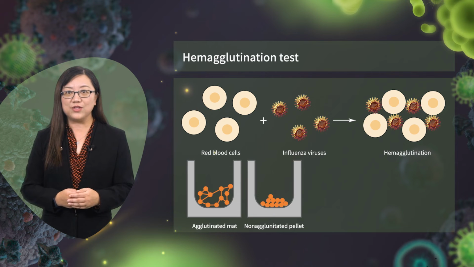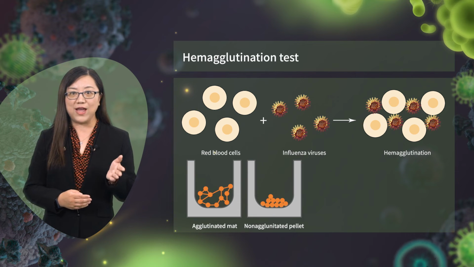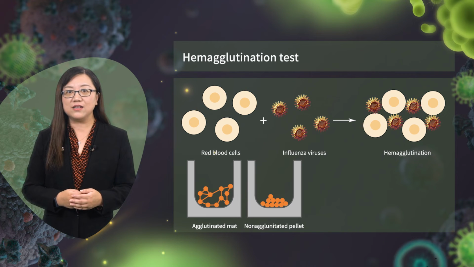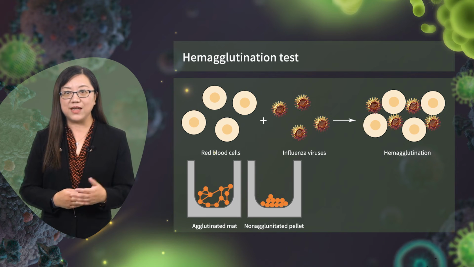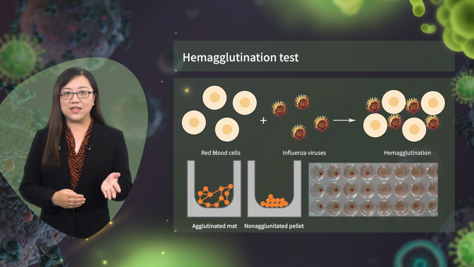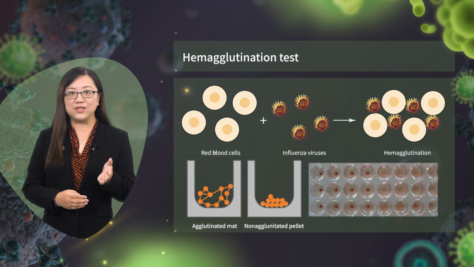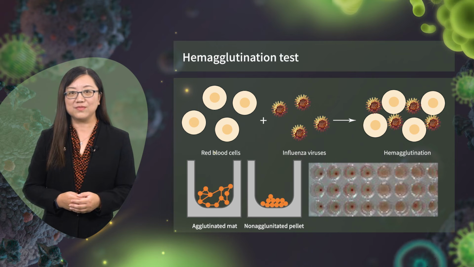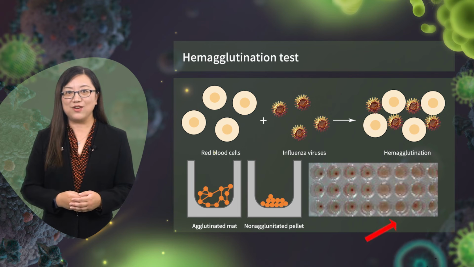Left shows the agglutinated mat, which is a positive reaction. Right is the non-agglutinated pellet, negative. So when we detect the viruses using this plate, which reactions do you think refer to the positive? You are right, the right part of the plate.